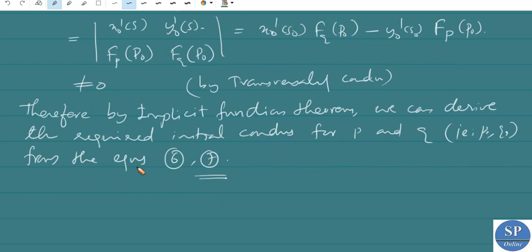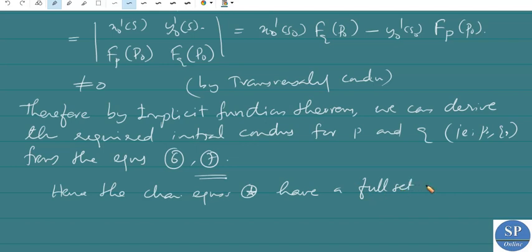Hence the characteristic equations star have a full set of initial conditions in a neighborhood of s naught, that is, mod s minus s naught less than delta.